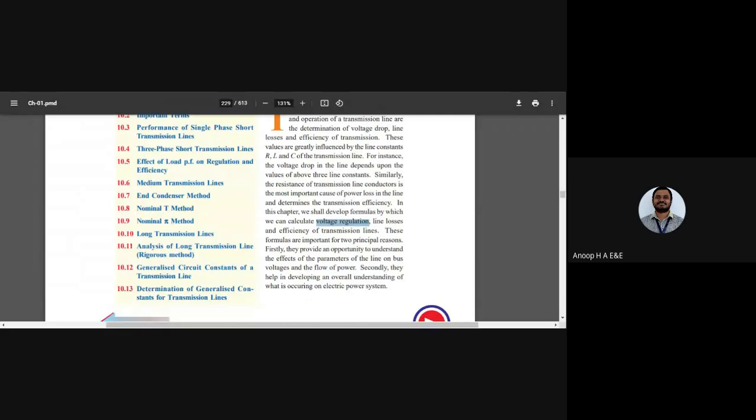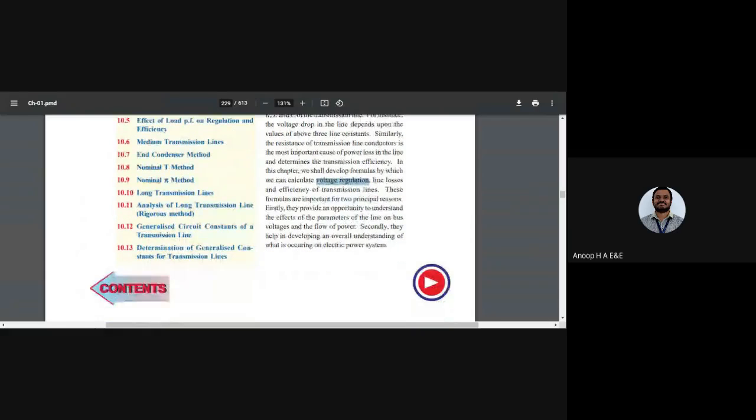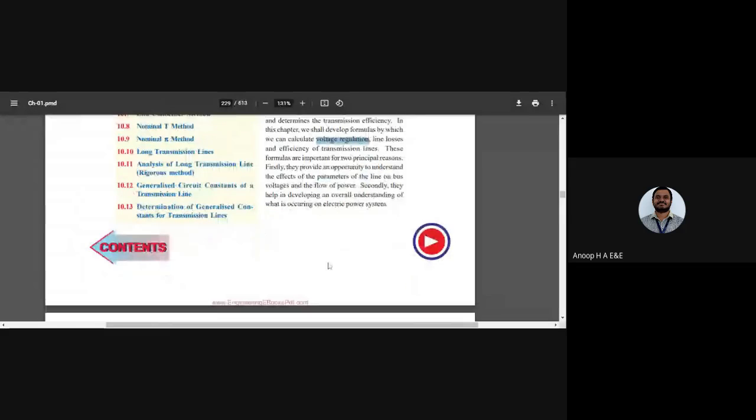These are the main things I need to consider, and also the effect of the parameters on the transmission line and the flow of power from one end to the other. Overall, we are assessing the transmission line performance based on transmission line efficiency, voltage regulation, and line losses. We have to keep all these things in mind while assessing the performance of any transmission line system.